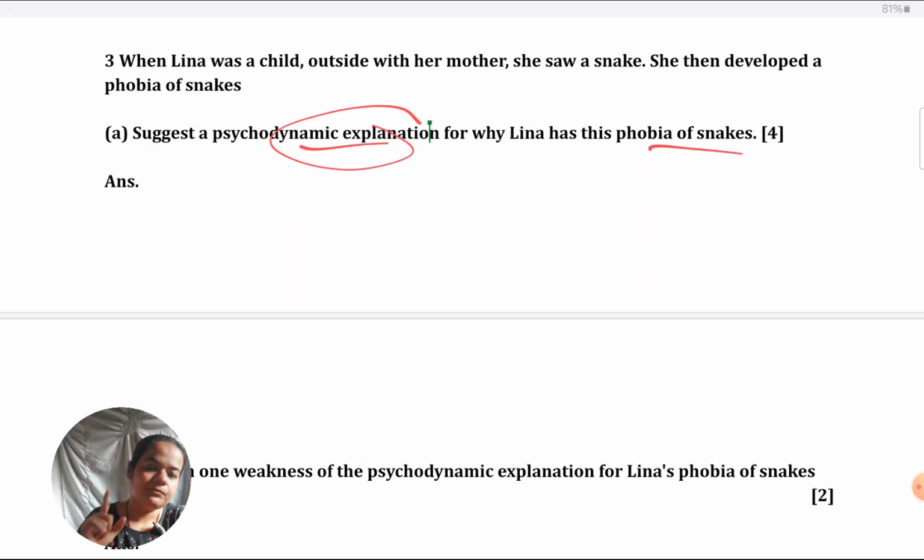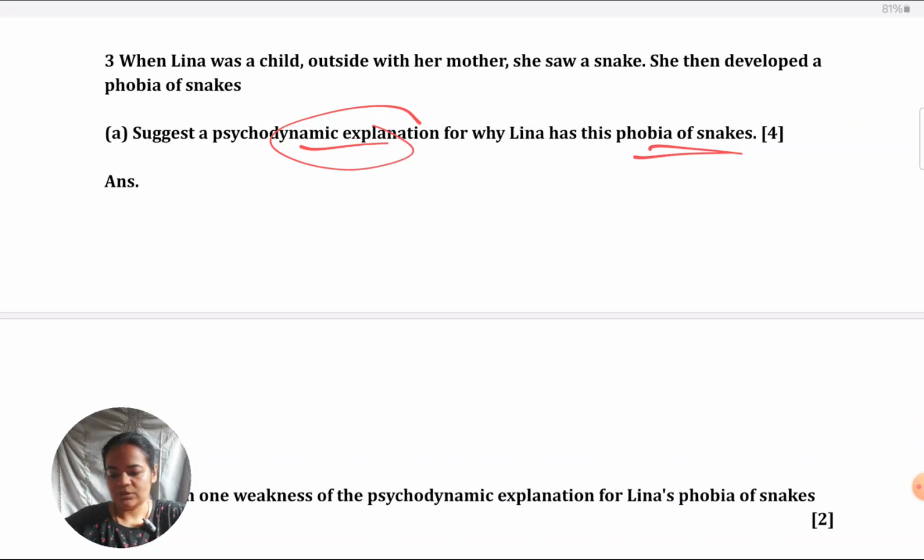So what would come to your mind? Freud's explanation, phobia. Which terms are coming to your mind? I hope phallic stage, Oedipus Electra complex, castration anxiety, dream analysis, identification, displacement, id, ego, superego, mostly the id in this case. So I hope these terms are already coming to your mind when you see psychodynamic and phobia. Specifically, you have to relate with phobia of snakes in this case. So again, I'll give you a number of points which you could use to develop your answer.